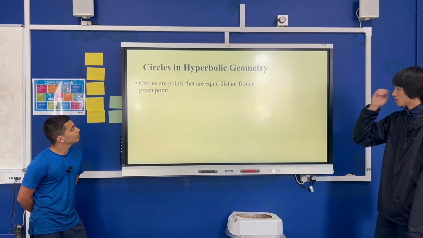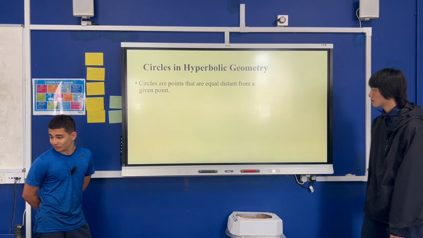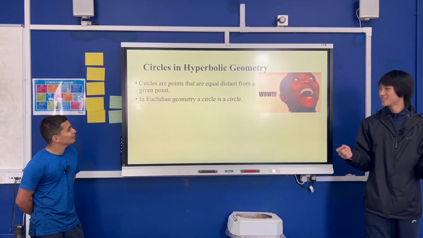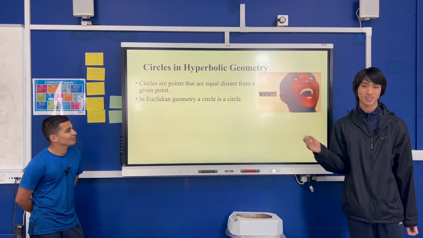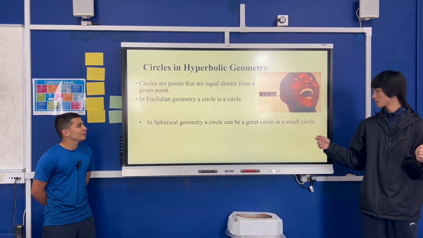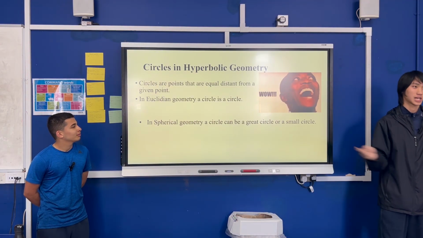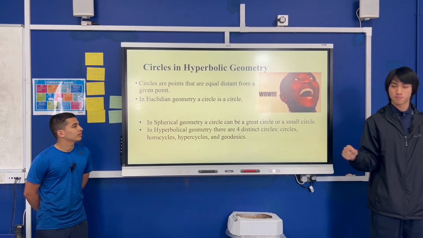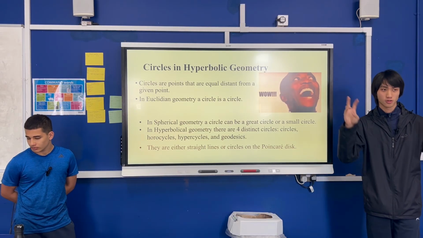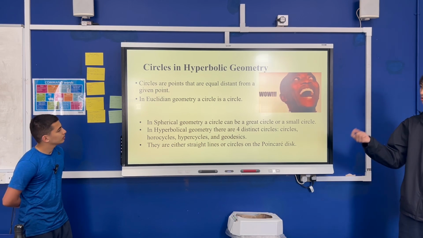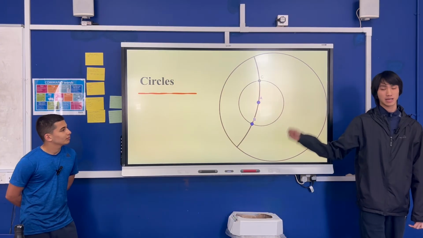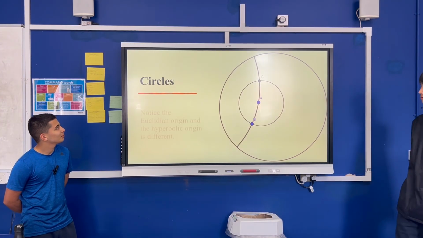And the circles in parabolic geometry, and circles are just points that are equidistant from a given point. So in Euclidean geometry, a circle is a circle. That's obvious. And we talked about, in spherical, a circle can be a great circle or a small circle. But the great circle is actually a false circle. It's just a straight line. But in parabolic geometry, there's actually 4 distinct kinds of circles. And these are circles, horocycles, hypercycles, and geodesics. We talked about geodesics a bit already, and it's the same idea. But let's start with the circle.